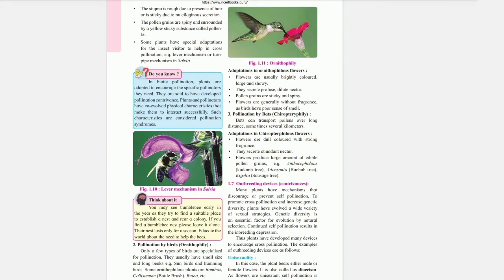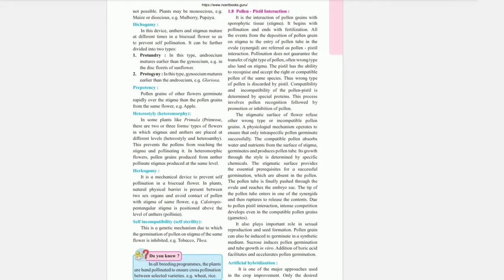Unisexuality. In this case, the plant bears either male or female flower. It is also called dioecy. As flowers are unisexual, self-pollination is not possible. Plants may be monoecious, example maize, or dioecious, example mulberry, papaya.